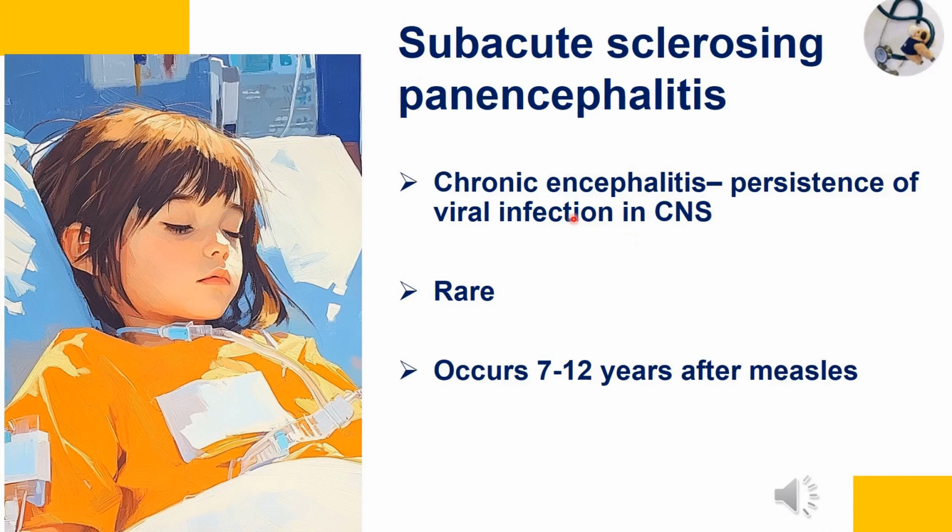Let's see what is subacute sclerosing panencephalitis. This complication is important because if it occurs, it is almost fatal. It is one of the chronic encephalitis seen due to the persistence of the viral infection of the brain. But this is rare. If you can diagnose earlier, the prognosis can be a bit better. Otherwise, prognosis is quite bad. And it occurs 7 to 12 years after the measles infection.